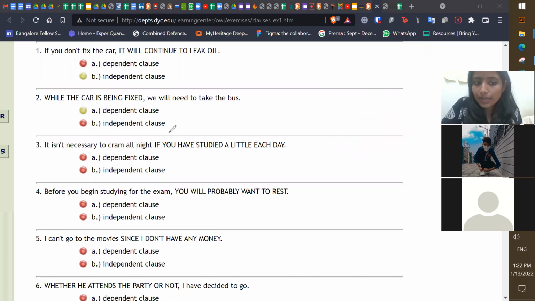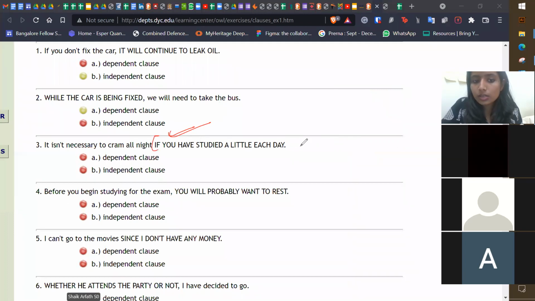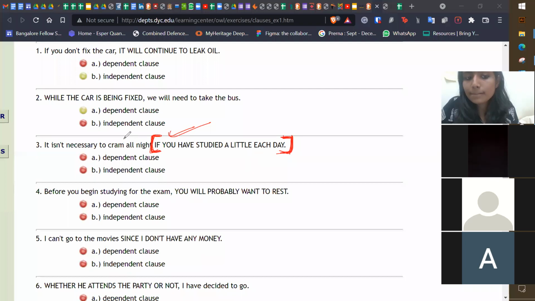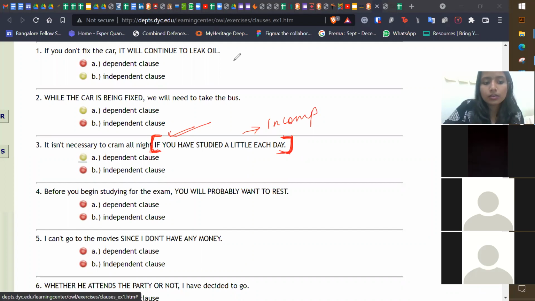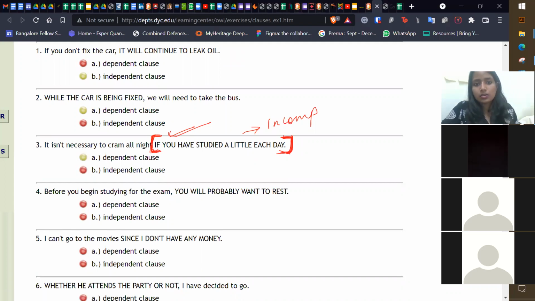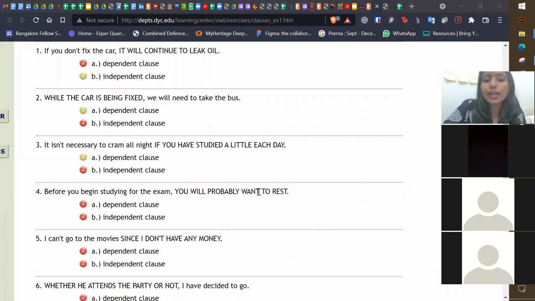So then this is what, Aisha? Complete sentence or incomplete sentence? All by itself, is it a complete sentence or incomplete sentence? Ma'am, अपने आप में this is an incomplete sentence. So what clause will it be? Dependent clause. Okay, now again we'll do the next one.